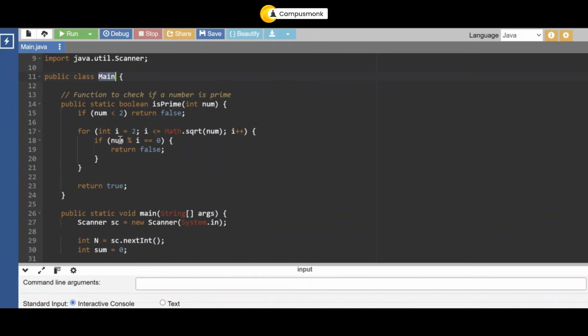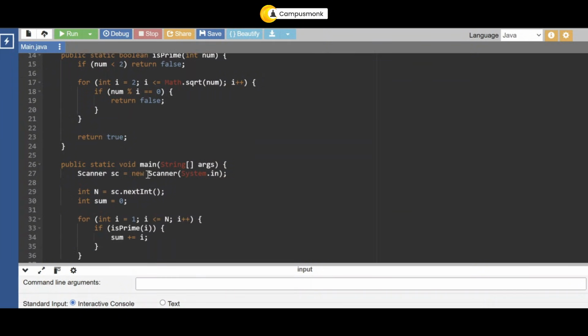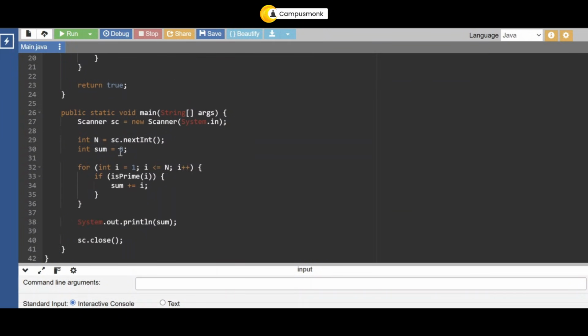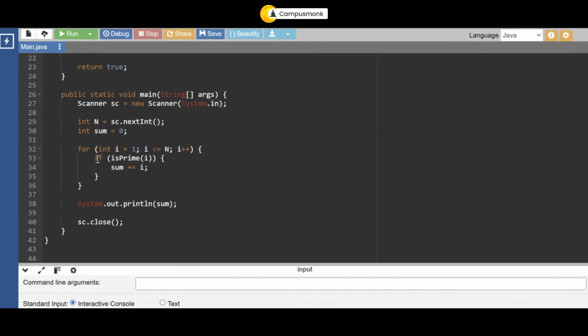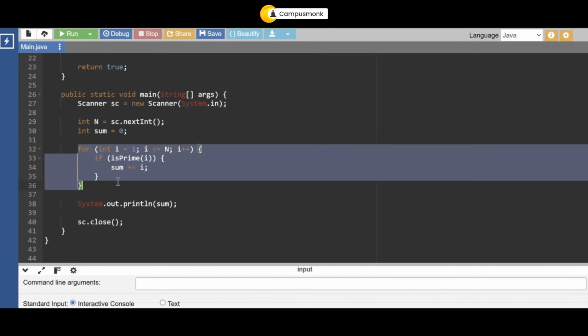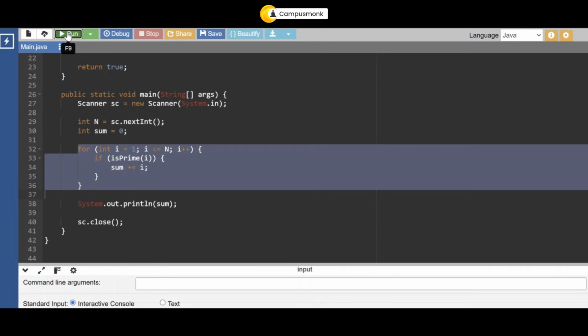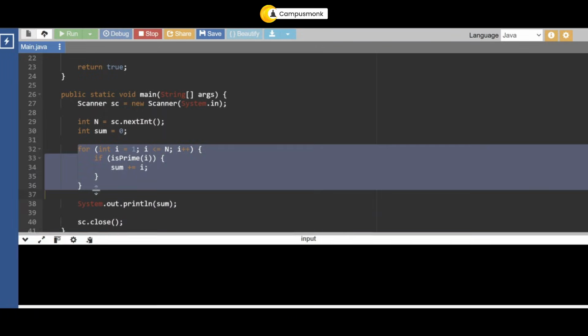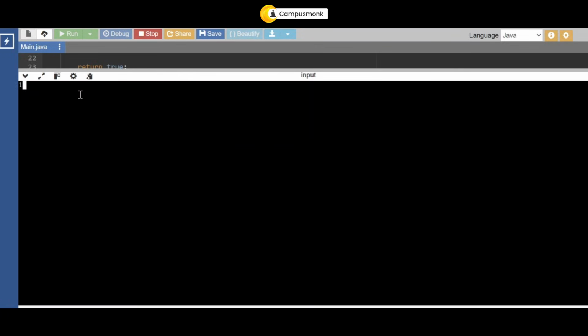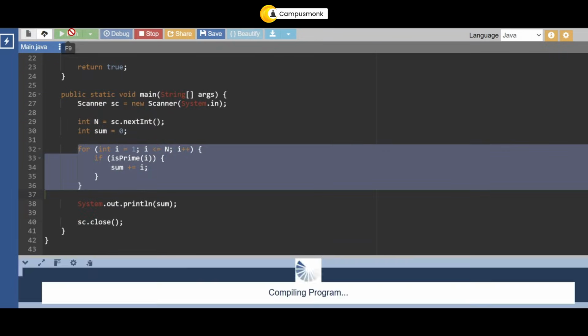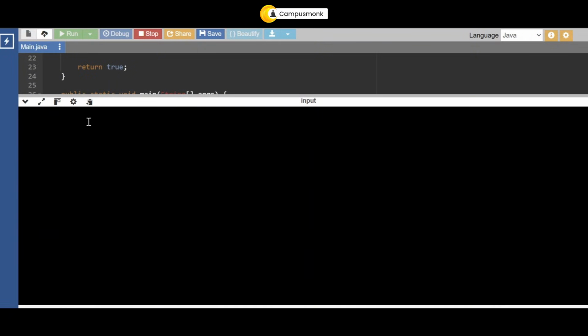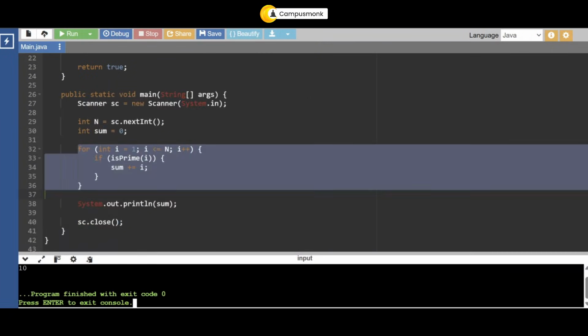Okay. Now, once that is done, you're going to run your main function, and within that, you're using the Scanner class to take the input and just check if the number is prime or not, and you're returning the value. So, suppose I want to run for the same, say 10, that's going to return me 17. And if I again run this for 5, that's going to return me 10, which is correct. All right, so we'll move on to the next question.